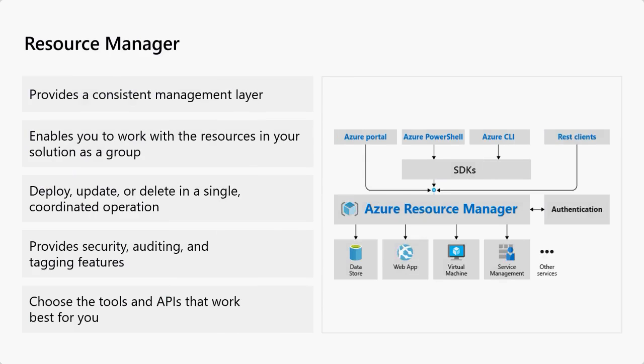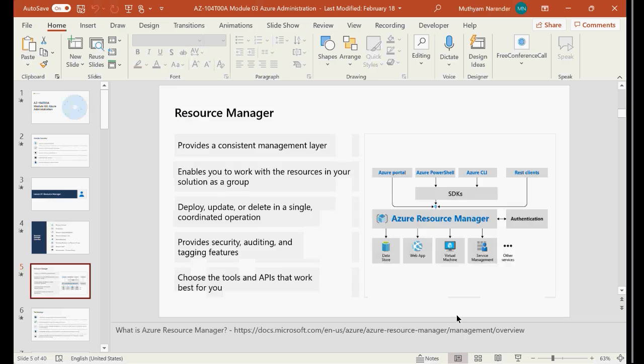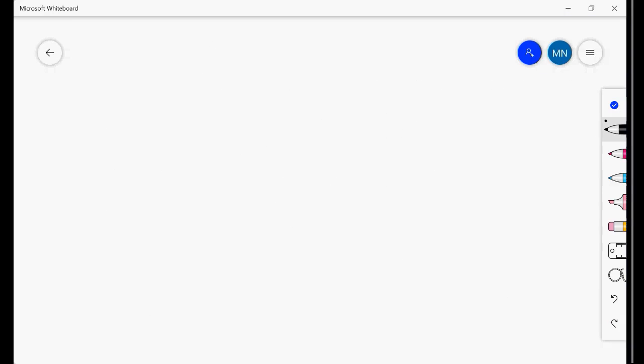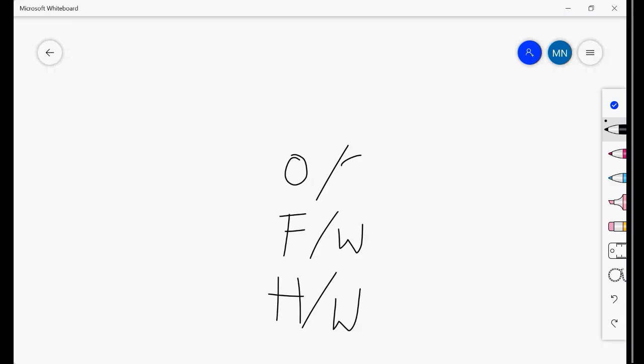Resource Manager, in my words, I will call it the operating system of the cloud. Simple definition, because if you want to interact with anything in this world, say a server, you have hardware, on top of it you'll have firmware, on top of it you'll have the operating system, and on top of it you'll have apps. This is the hierarchy.